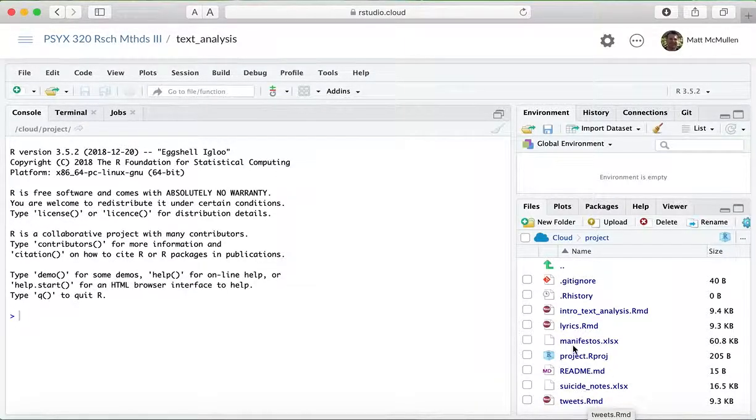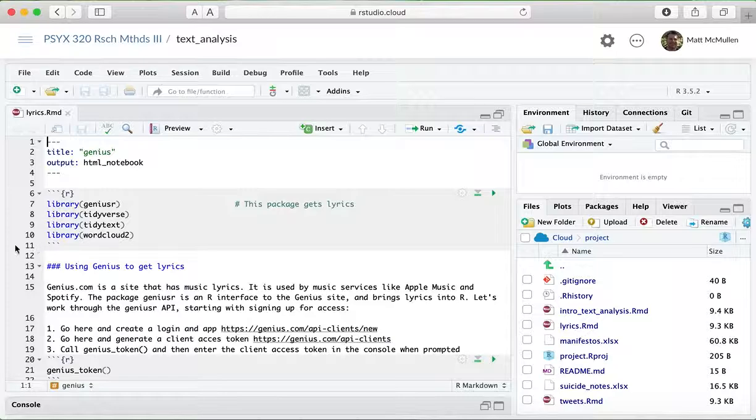And I should say that if you look at both of these videos for the lyrics and the tweets here, there's probably going to be a lot of repetition because it's pretty much the same analysis I'm doing for both of these, but just different data sets. So let's go ahead and do the lyrics one first.